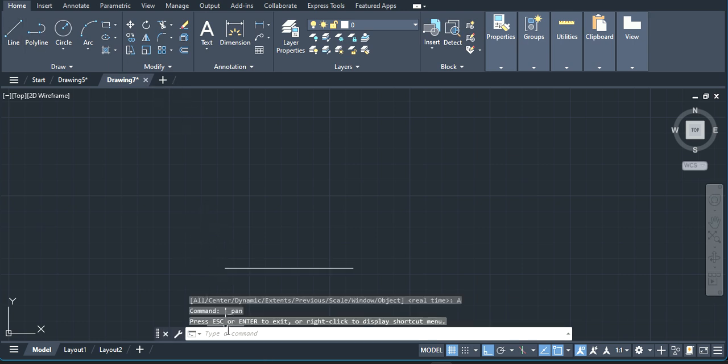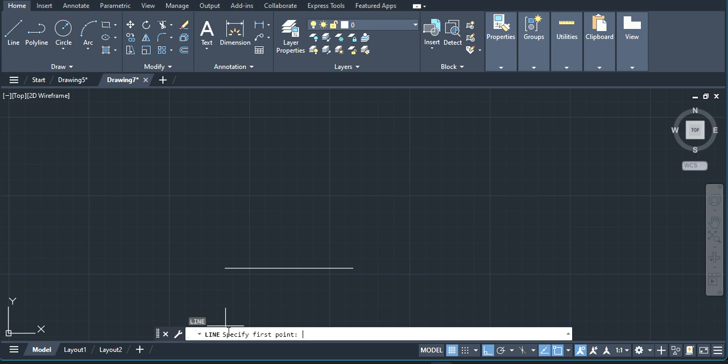Again select the line command, L. From this end we'll drag upward, take a distance of 10 mm, and again drag to the right side. Again the distance will be 80 mm, then close here.